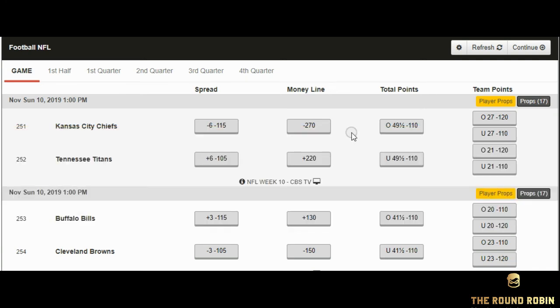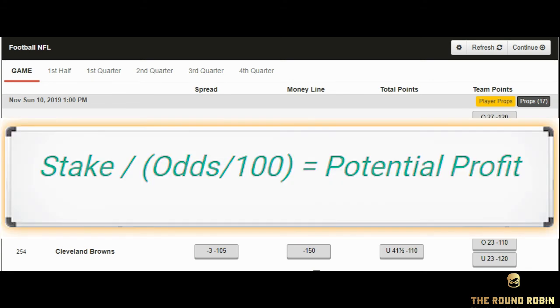Now, if you look at it with the Kansas City Chiefs, they're minus 270. If you want to know how much a potential profit would be for that, I would take that 270 and divide it by 100. I would get that amount. Now, whatever I plan on betting, the amount I plan on putting up, I would take that amount and divide it by whatever I got when I initially divided. That will be my potential profit from that side of things.